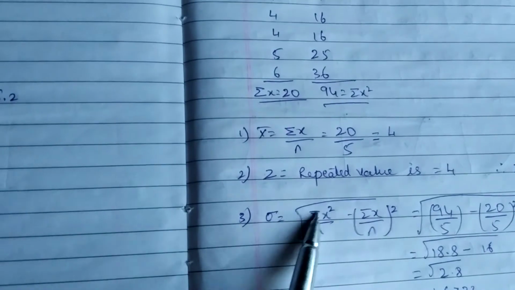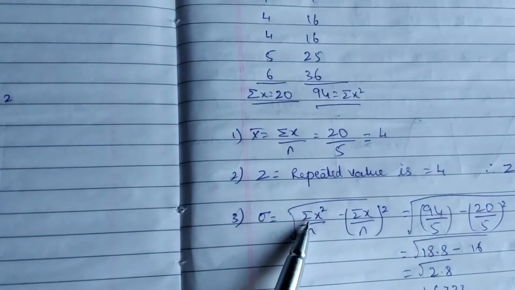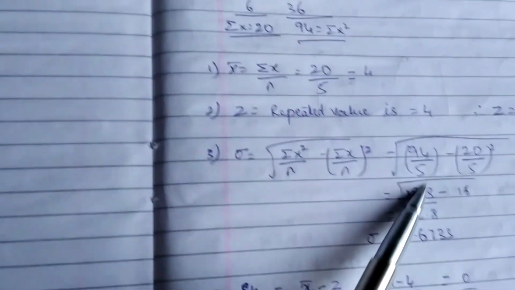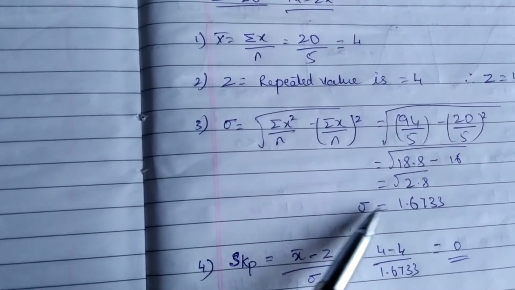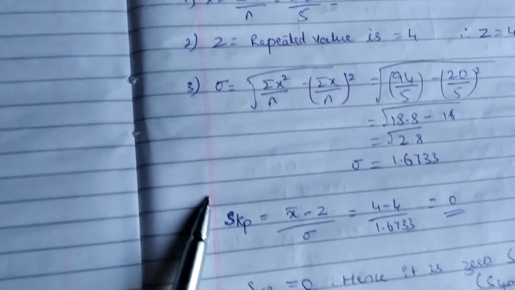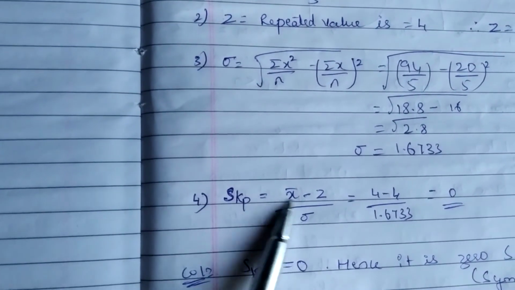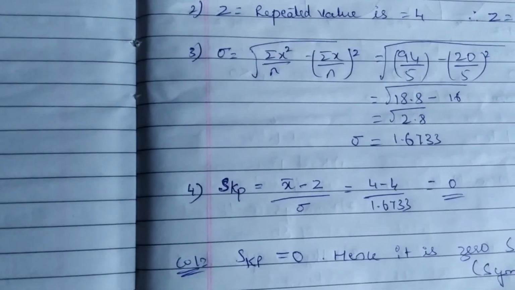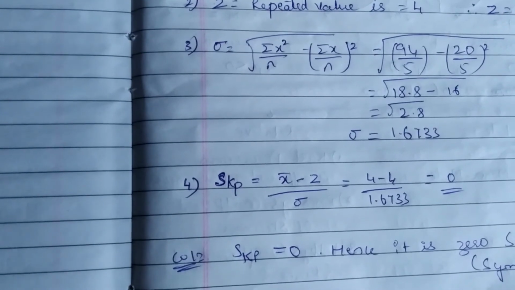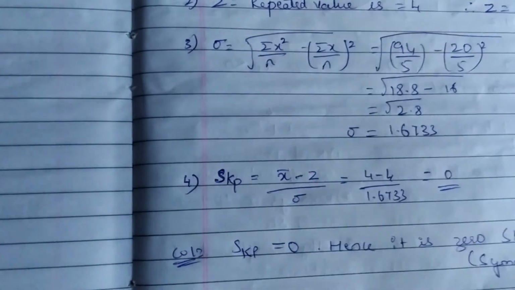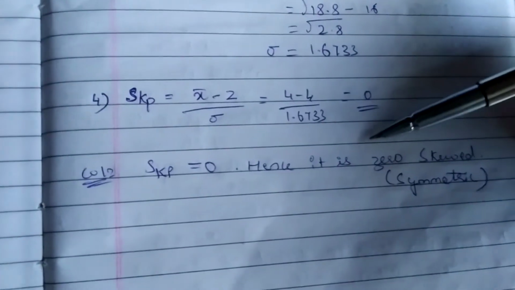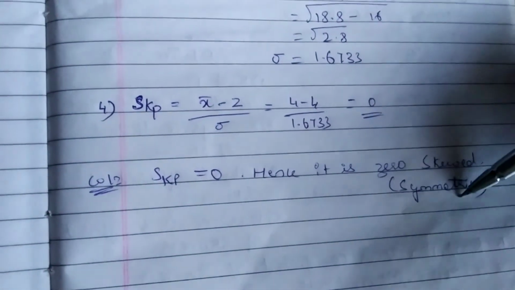Then the standard deviation. As it is raw data, this will be our formula: square root of sum of x square divided by n minus sum of x divided by n, the whole square. After calculating this, the standard deviation value will be 1.6733. Then write down the formula of Karl Pearson's skewness, which will be 0. So the conclusion: hence it is zero skewed, which is known as symmetric.